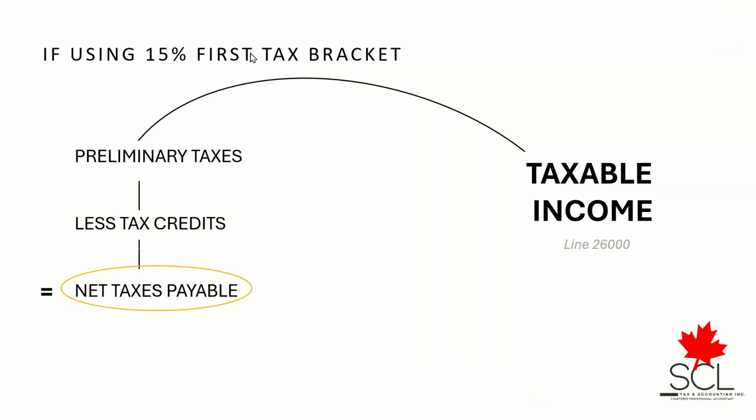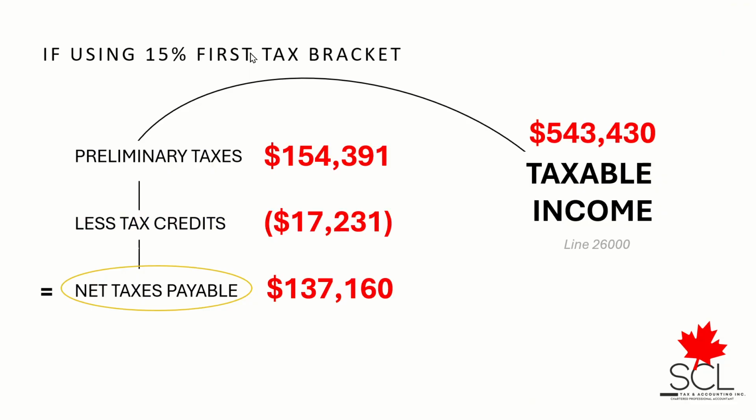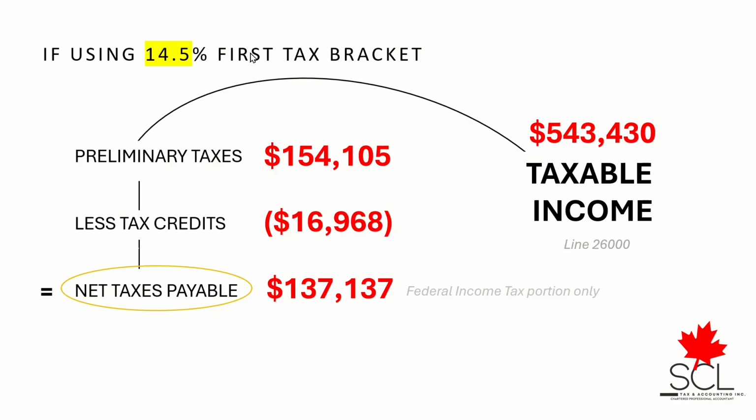So if using that 15% first tax bracket, our conclusion, and I always tell my students, they have to really conclude, right? You have to answer the question, which is what is this person J's net federal taxes payable? In this case, federal portion only, and that is the 137,160 in true taxes to be paid. And then if using instead the 14.5%, then this number is slightly lower at 137,137.